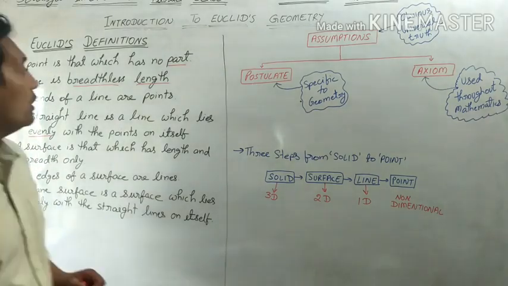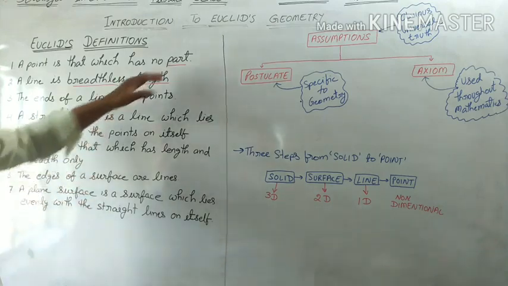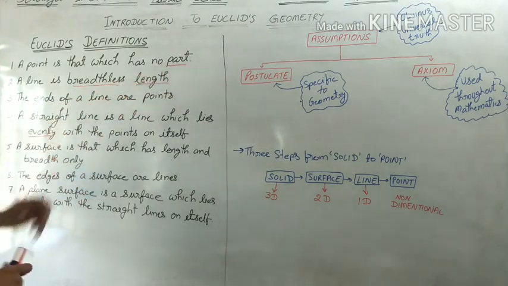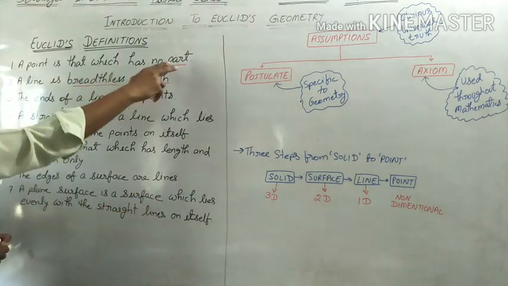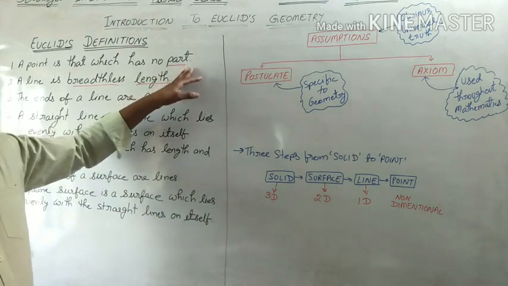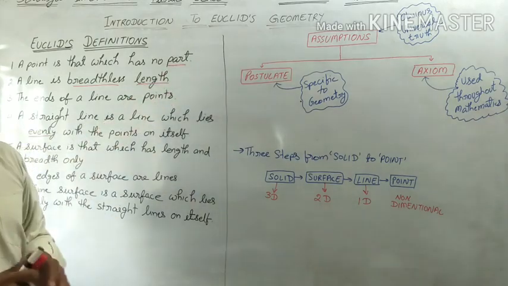Now, when we read all these definitions, students, we come across some terms like part, breadth, length, evenly. Now, look at this first definition. The point is that which has no part. But here we need to clarify the meaning of part. That means we need to define the part also. So what is a part actually?